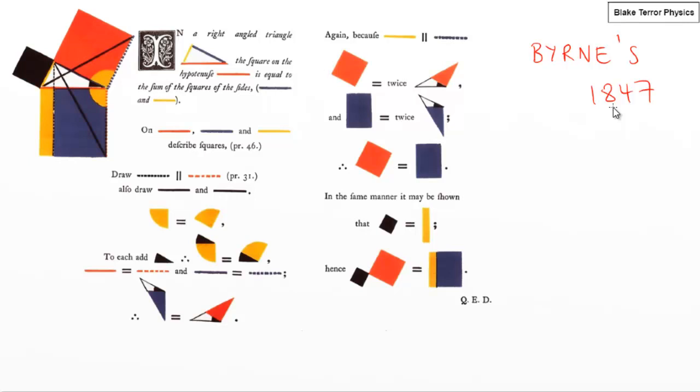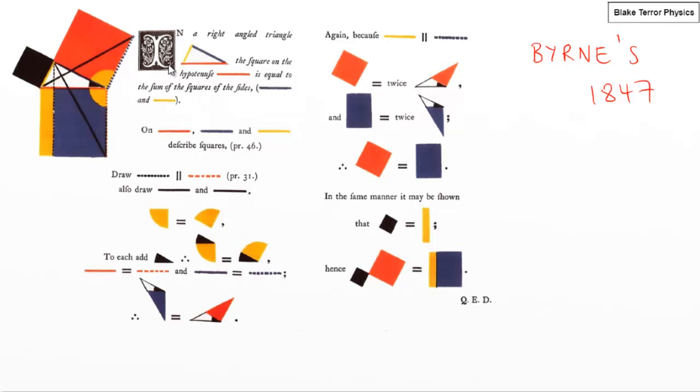He only did the first 6 of the 13 books. He didn't do the whole thing. I'd imagine it gets quite difficult when you get onto the solid shapes. And here's his version of, you'll recognize this as being, Pythagoras. So we've got Pythagoras's theorem, which I think is towards the end of book 1 of the Elements. He's done this using this wonderful sort of color-coded method.